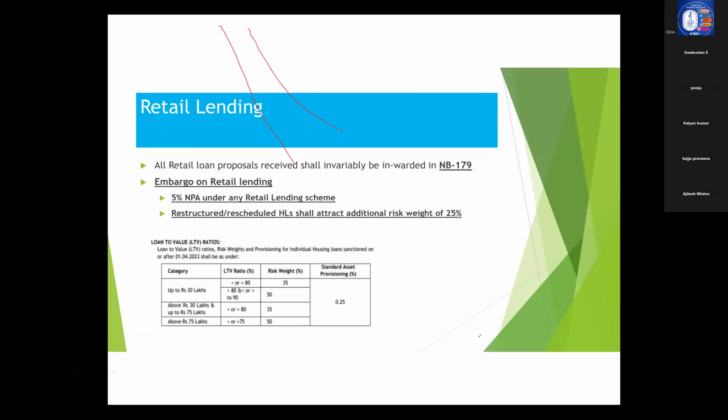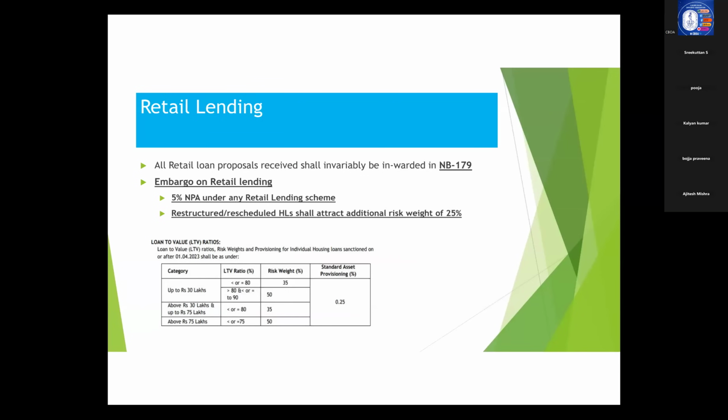Now, suppose a housing loan is rescheduled or restructured, in that case, we have to put additional capital of risk weight of 25% apart from the 75%. That's why we are very reluctant to go for restructuring. What is the problem in going for restructuring?